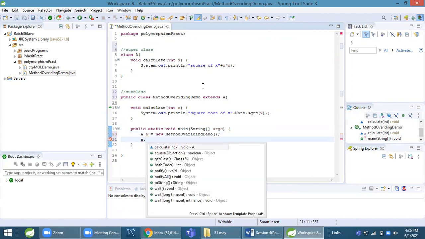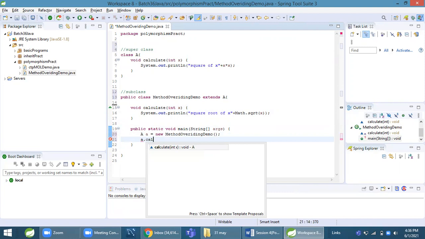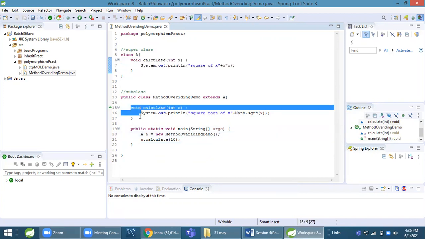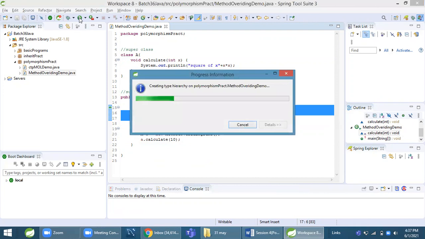Now A dot calculate 10. Here you can see it will not call this one implementation. It will not call A's implementation. It will call the subclass implementation. Let's run this.